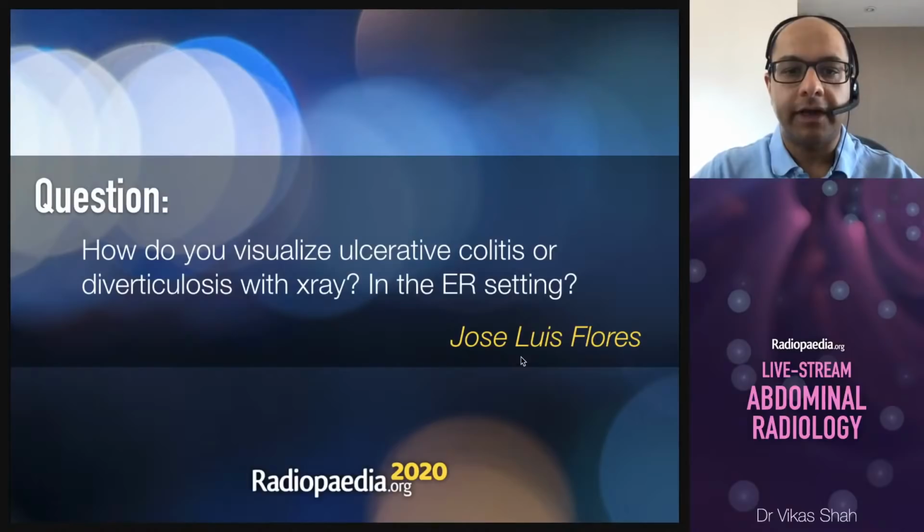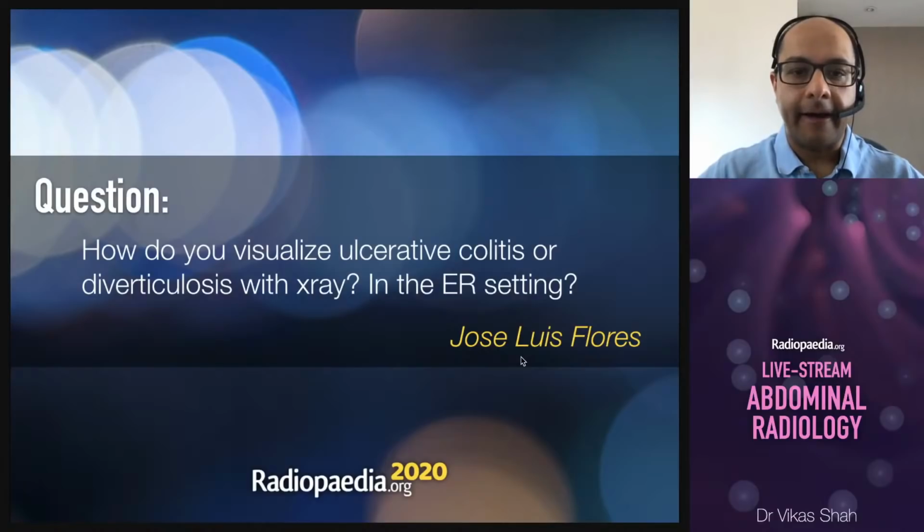So how do you visualize ulcerative colitis or diverticulosis with X-ray, particularly in the emergency setting? So in the emergency setting, there are a couple of different signs you might see on an abdominal X-ray of ulcerative colitis.